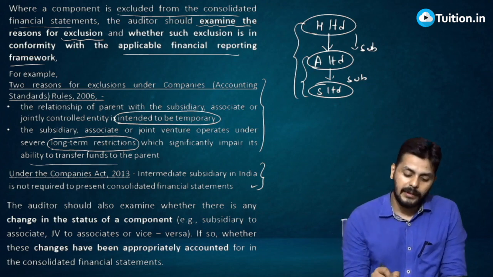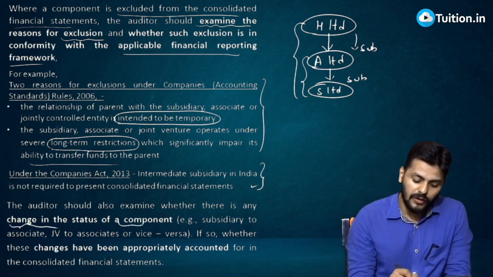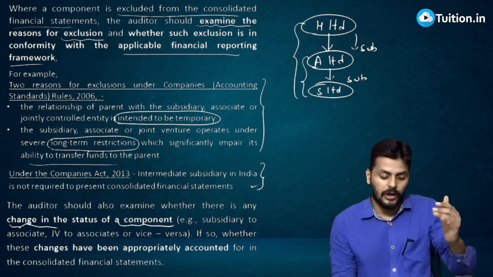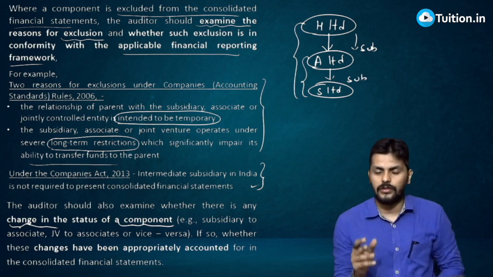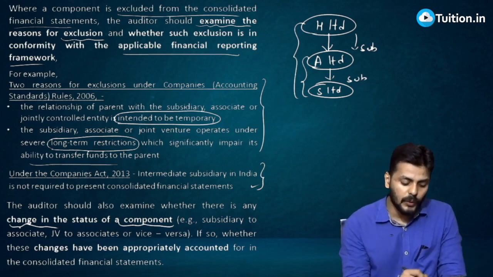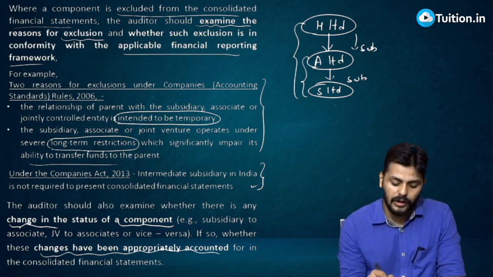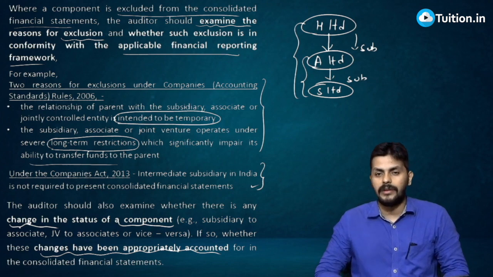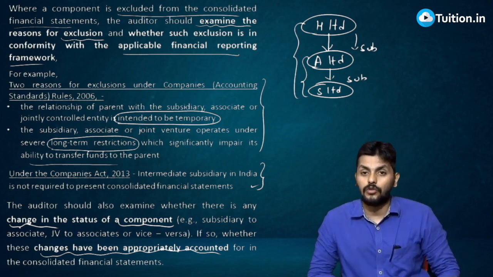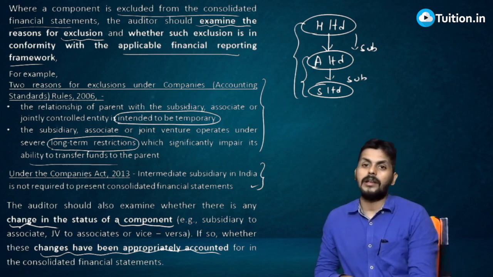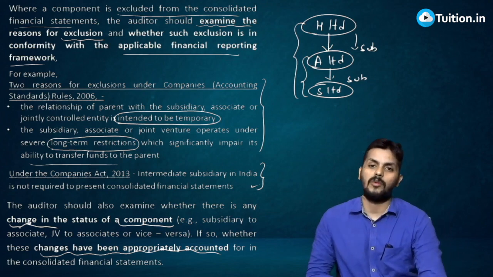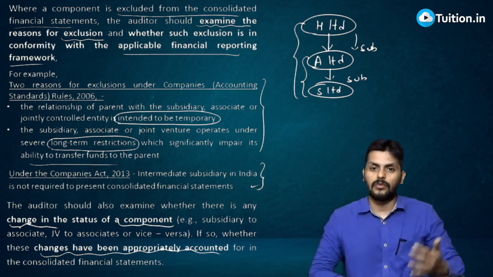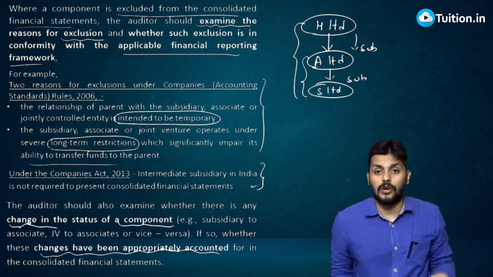The auditor should also examine whether there is any change in the status of a component, whether a subsidiary became an associate or a joint venture, wherever there is any change between them. If so, whether the changes have been properly accounted for. Let's say a subsidiary was there, that means we are holding more than 51%, and then suddenly we sold a little bit of stake. Let's say I was holding 52 and I sold 10, so now it becomes 42. Now it's not a subsidiary. Then how are you operating?